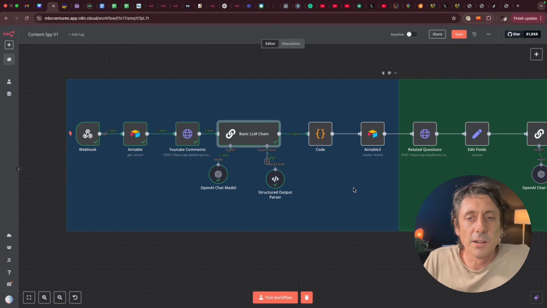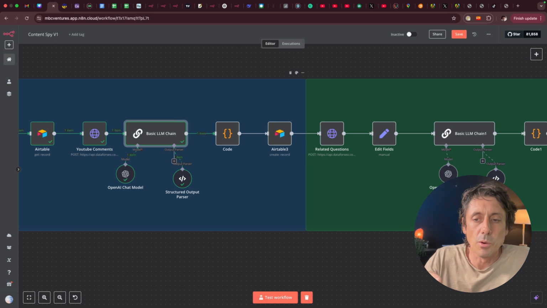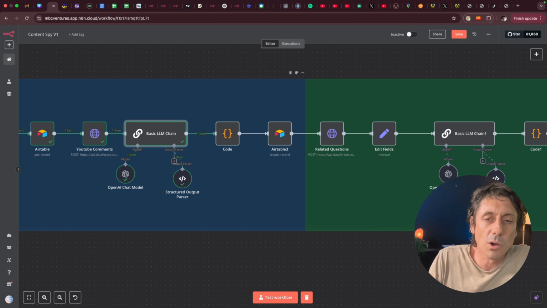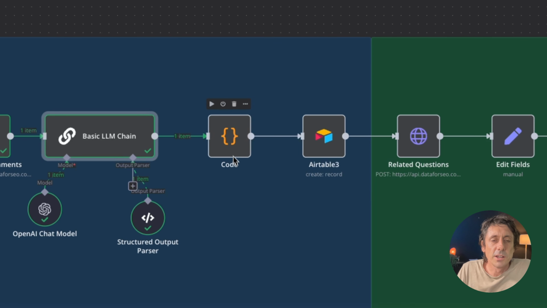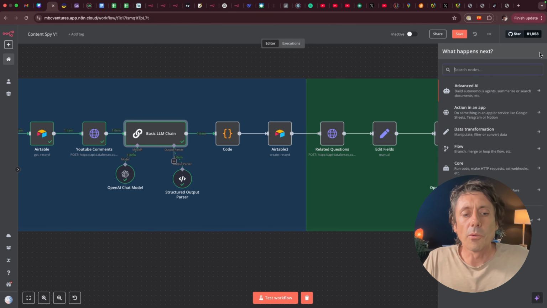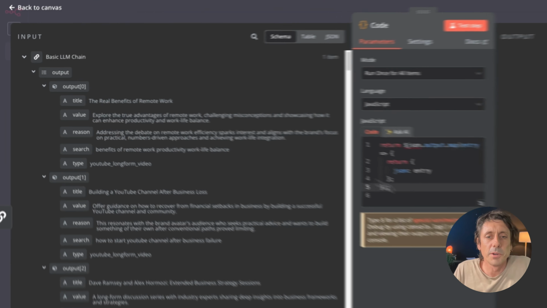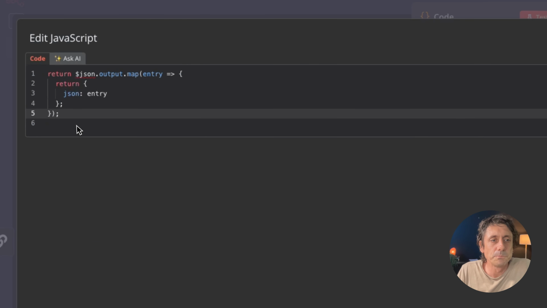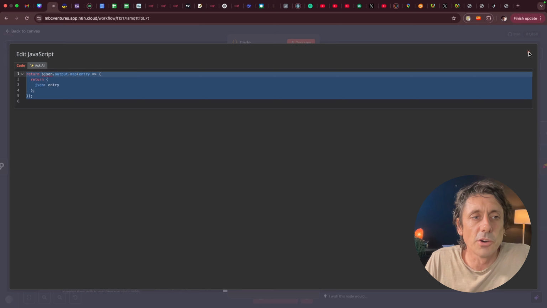So if I hop out of here, what I now want to do is iterate over this and add them back to Airtable row by row. I don't want to just ram the whole lot back into one cell in Airtable, because that won't be very useful for automation purposes. So what I did here is add a code node. If you just go to the right and go code. In the code node here, I've put a bit of JavaScript. It's pretty straightforward, and it's just going to restructure that output so I can iterate over it.